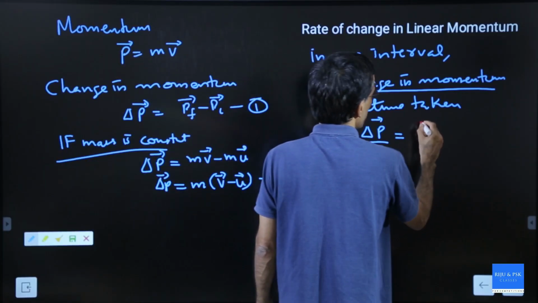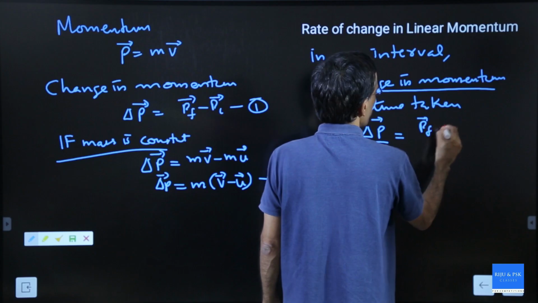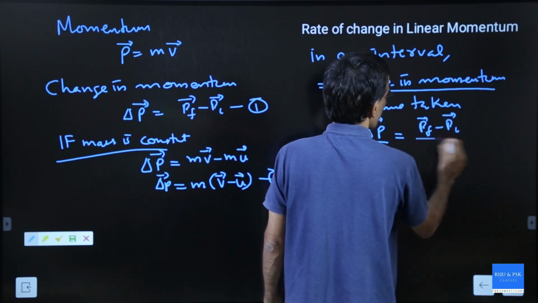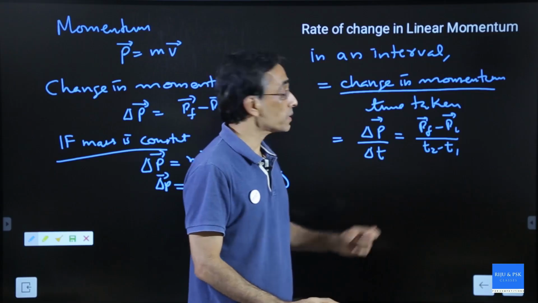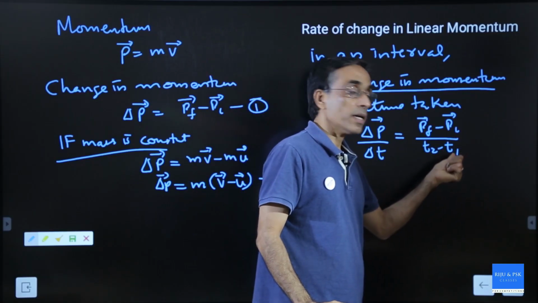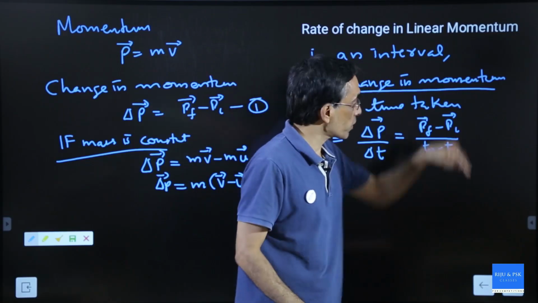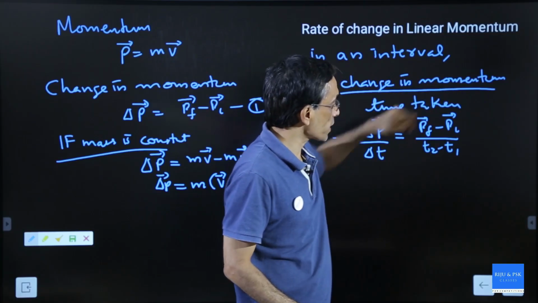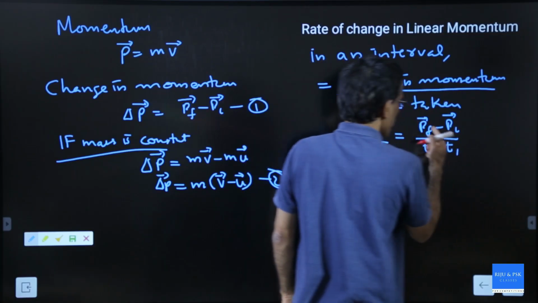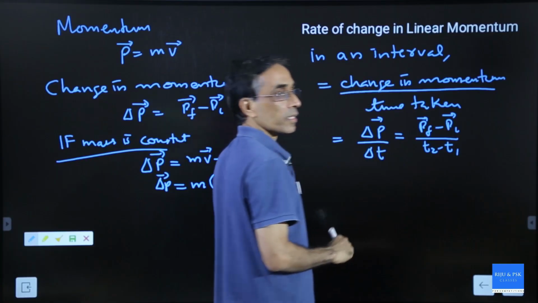And what is delta P? It is final momentum minus initial momentum, divided by the interval t2 minus t1. Understand that t1 is the instant where you consider the first momentum, t2 is the instant where you consider the second momentum. This is delta P by delta t.